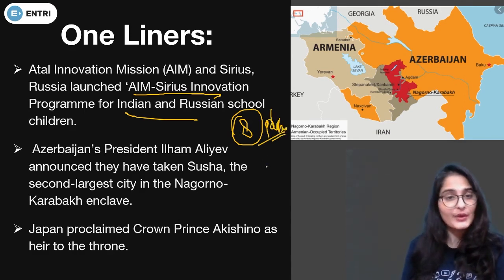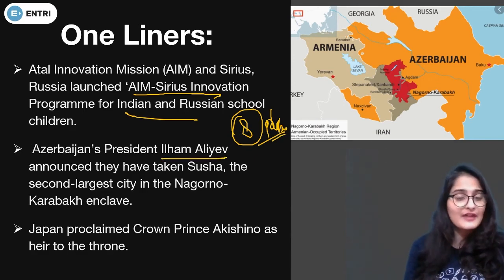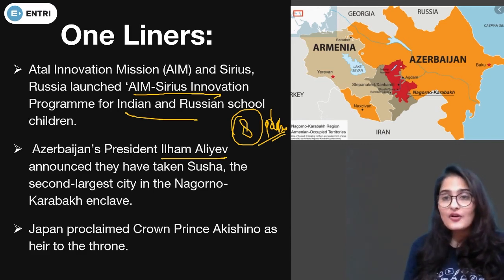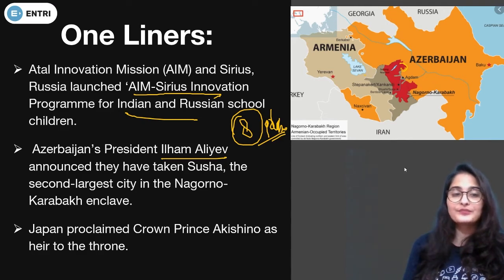Next, Azerbaijan's President Ilham Aliyev has announced that they have taken over Susha, the second largest city of Nagorno-Karabakh. Although Armenia has refused it, saying it has not been taken, Azerbaijan says it's taken.